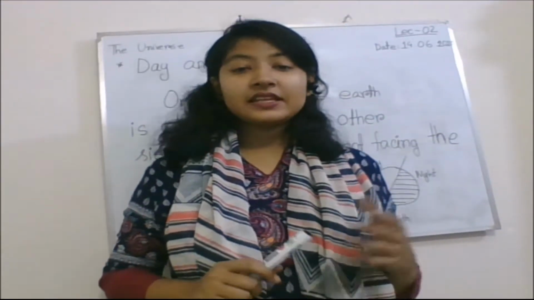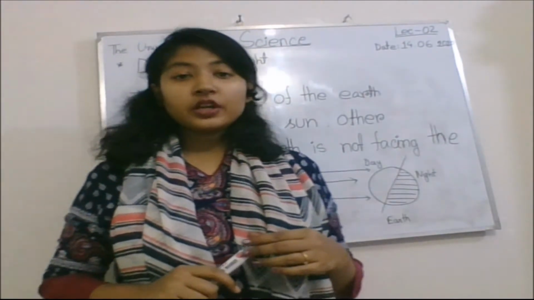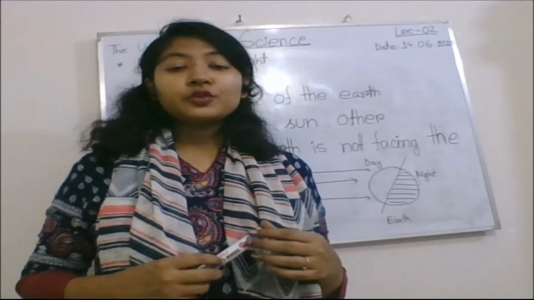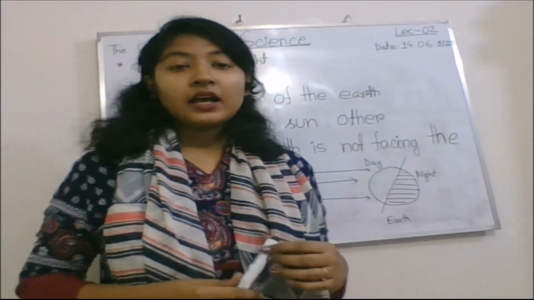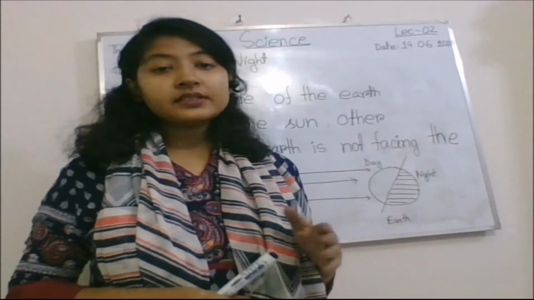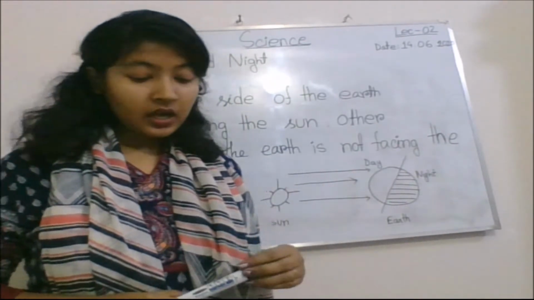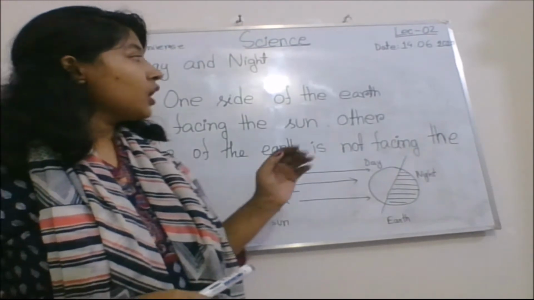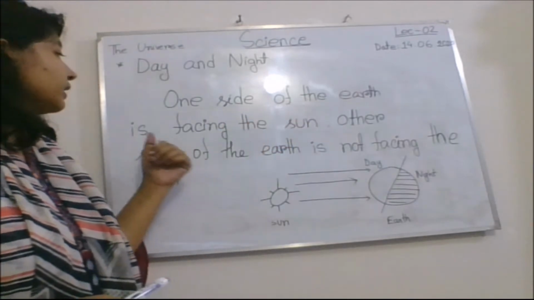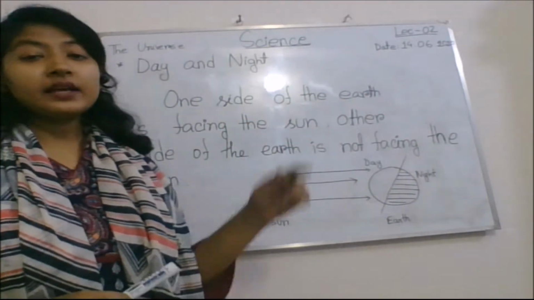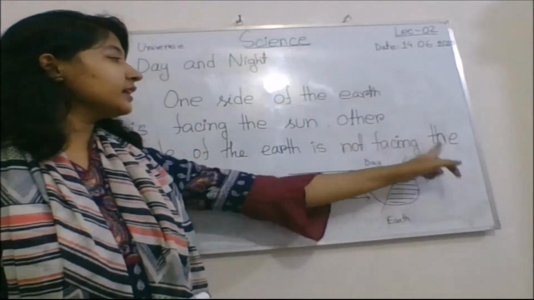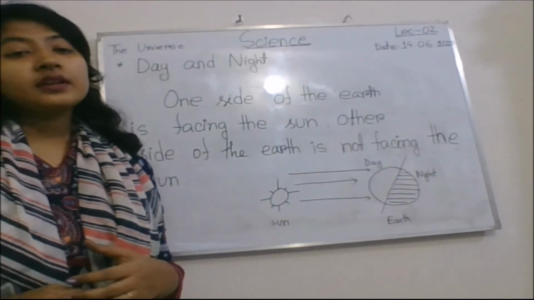Next topic is day and night. Earth's rotation causes day and night. When Earth rotates on its own axis, one side of the Earth is facing towards the Sun and the other side of the Earth is not facing the Sun. So we can tell that the side of the Earth facing the Sun is known as day, and the other side not facing the Sun is known as night.